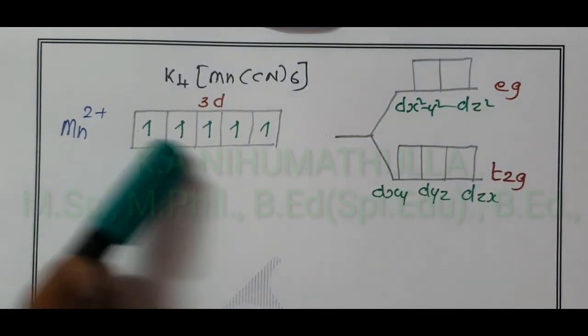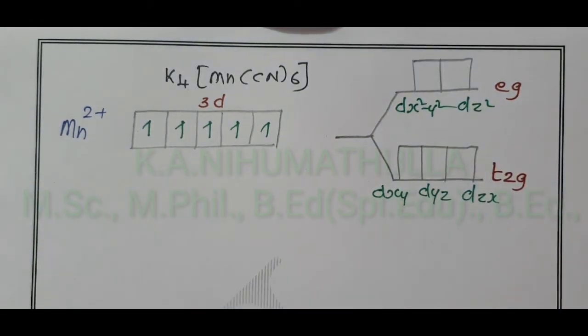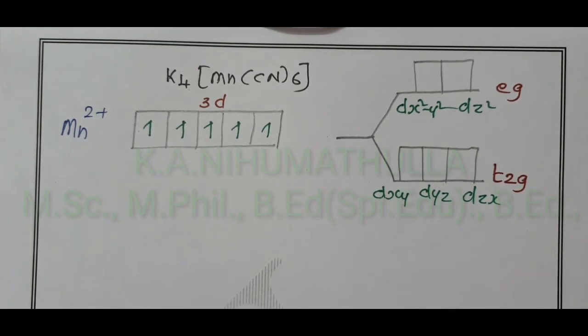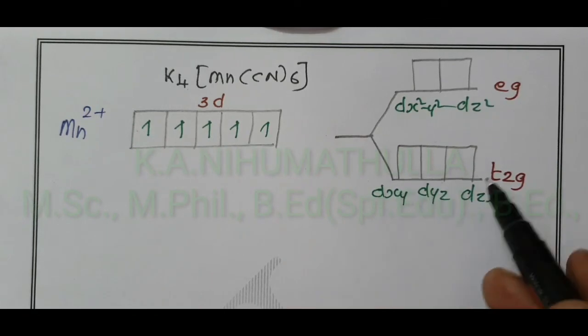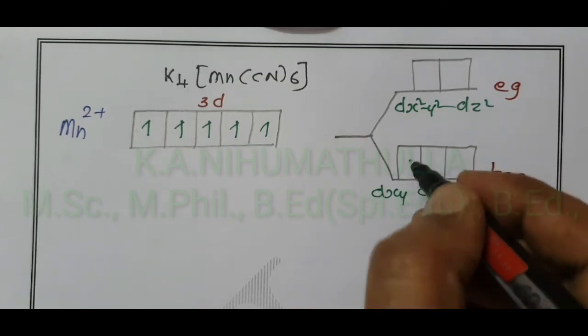How many orbitals? 5 orbitals. CN forms a low spin complex, that means it pairs all the unpaired electrons in this ligand field.